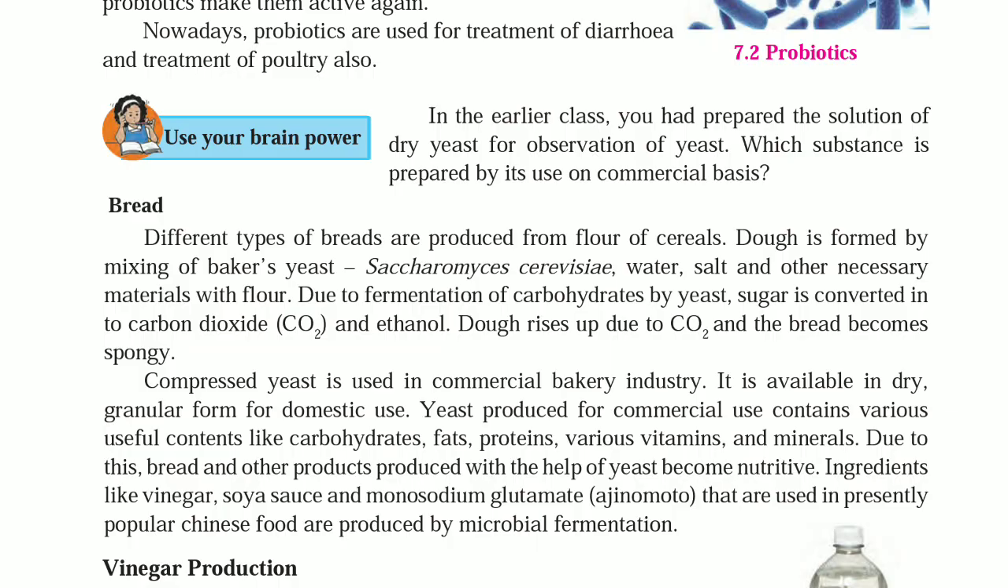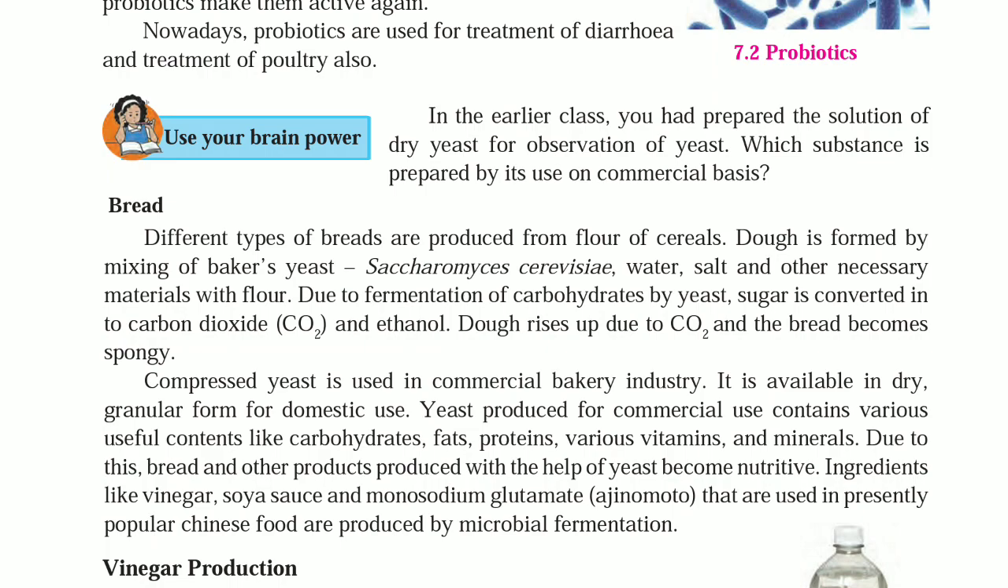Bread. Different types of breads are produced from flour of cereals. Dough is formed by mixing the baker's yeast, Saccharomyces cerevisiae, water, salt and other necessary materials with flour. Due to fermentation of carbohydrates by yeast, sugar is converted into carbon dioxide and ethanol. Dough rises up due to carbon dioxide and bread becomes spongy.